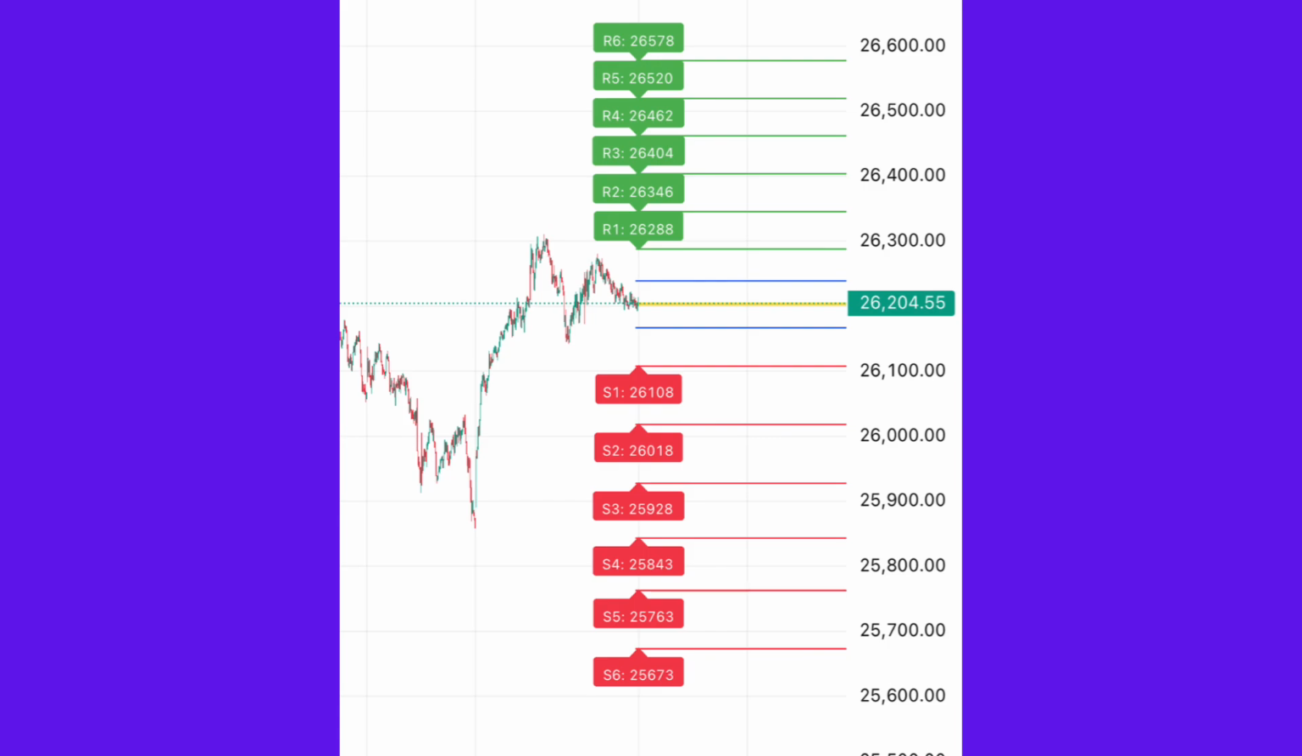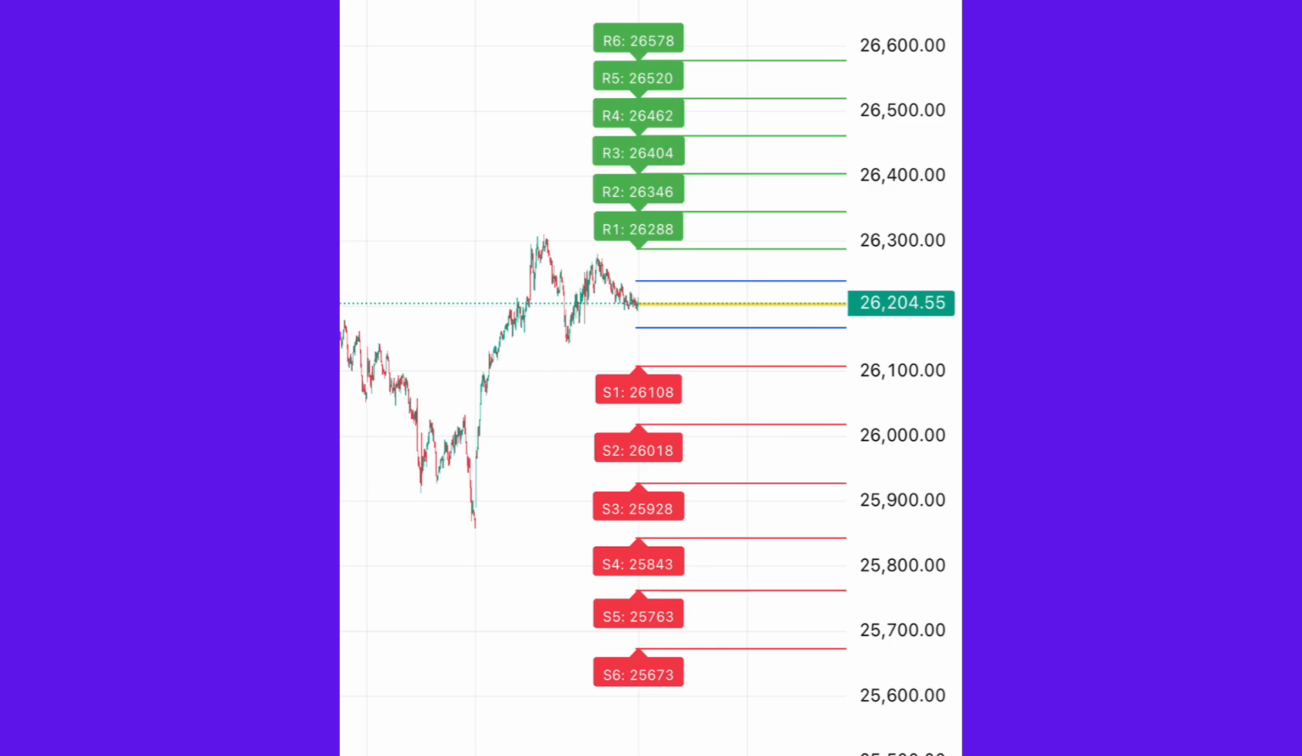S1: 26,108, S2: 26,018, S3: 25,928, S4: 25,843, S5: 25,763, S6: 25,673. If Nifty slips below 26,108, weakness continues. Breaking 26,018 can open a deeper correction toward 25,928 and 25,843.